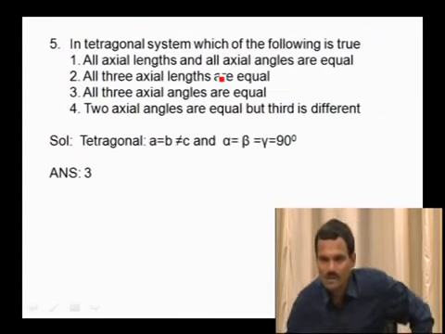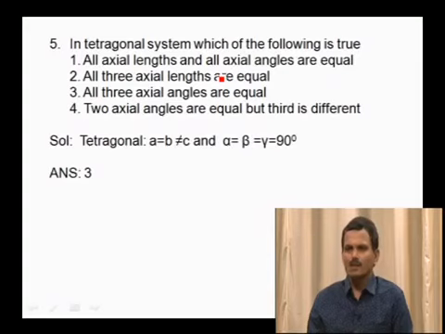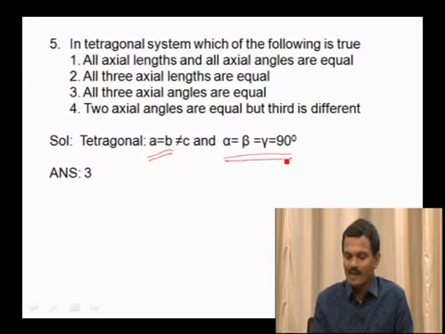In the tetragonal system, which of the following is true? The given options are: all axial lengths and axial angles are equal. Second, all the 3 axial lengths are equal. Third, all the 3 axial angles are equal. Fourth, 2 axial angles are equal, but the third is different. So if you take the parameters of tetragonal, a = b ≠ c, alpha = beta = gamma = 90°. So here 2 lengths are equal, and all axial angles are equal.